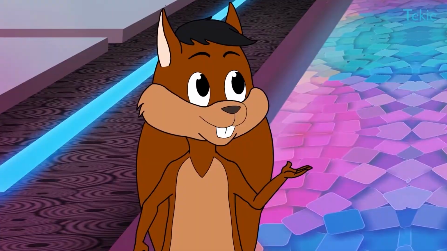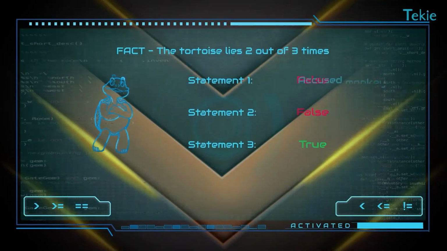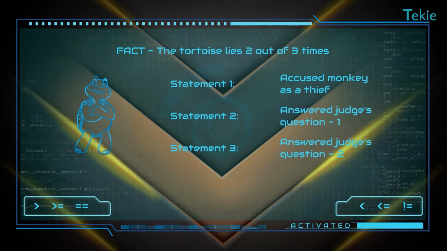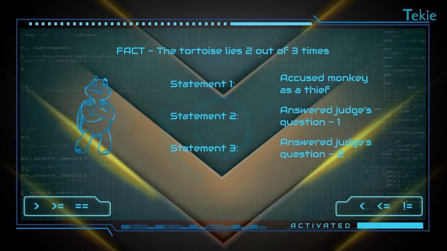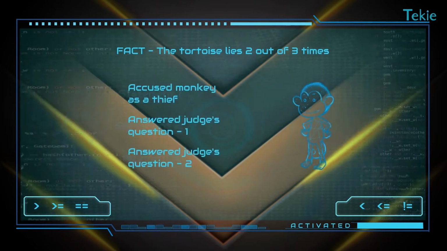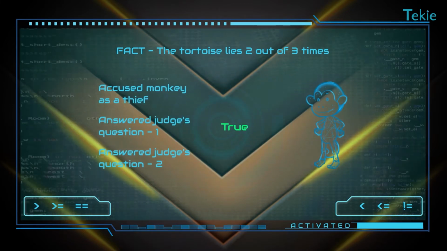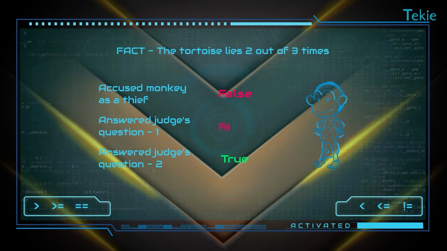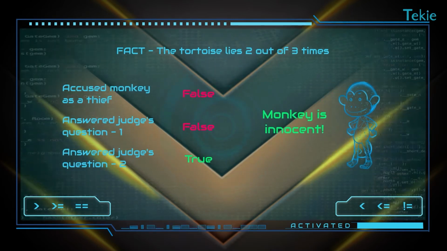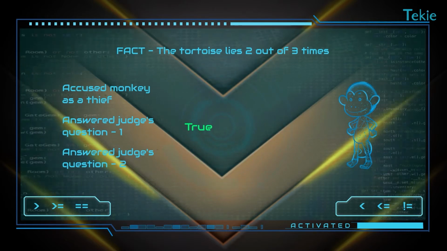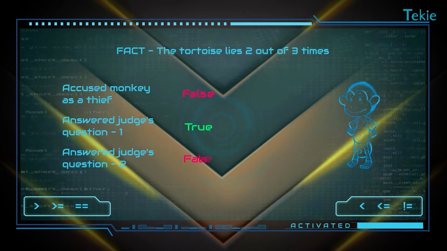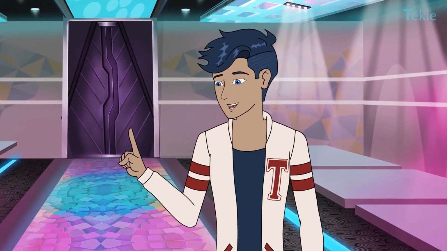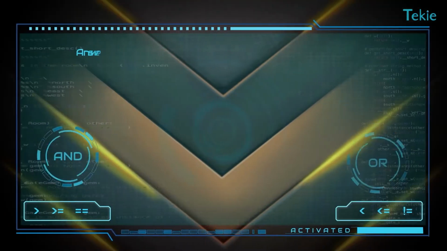Quite an honest liar. The first thing he said was, the monkey is a thief. Including his 2 answers to the judge's questions, he spoke 3 times. So, if he answered truthfully for any one of the 2 questions, his claim of monkey being a thief is a lie. That means we need to check if one of the answers is correct.